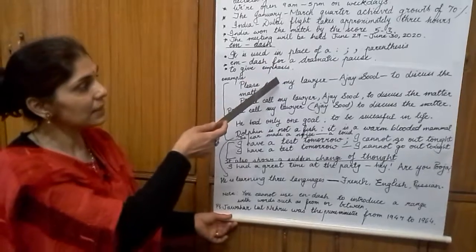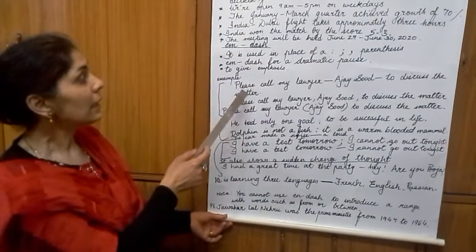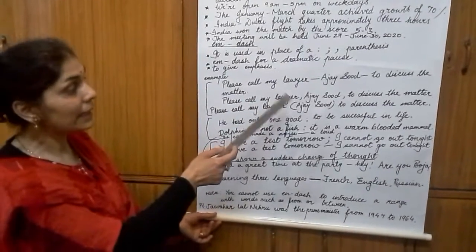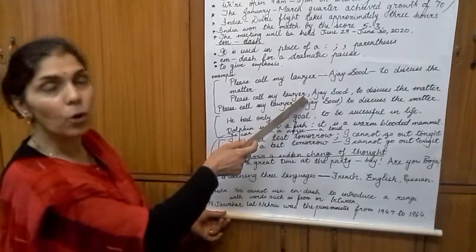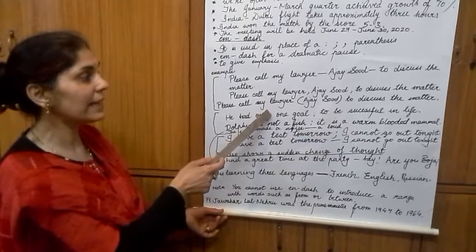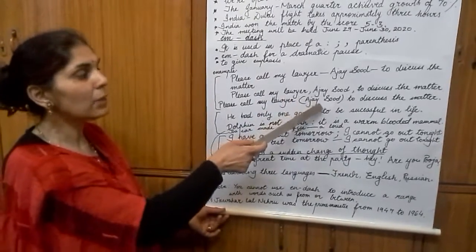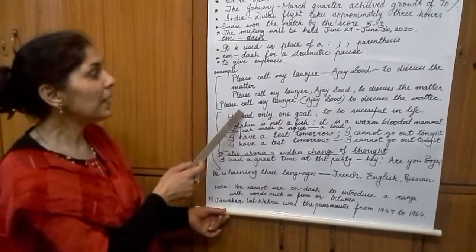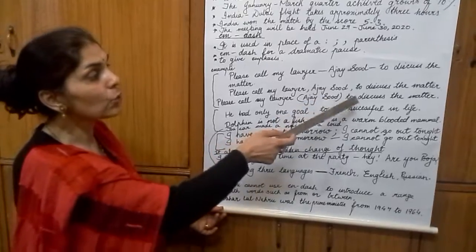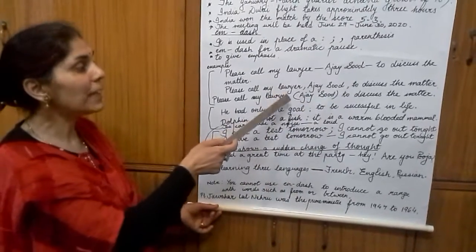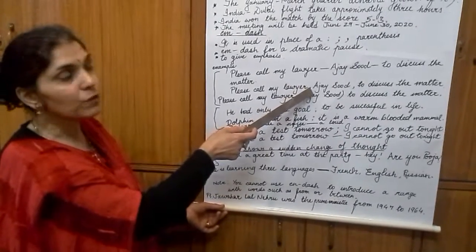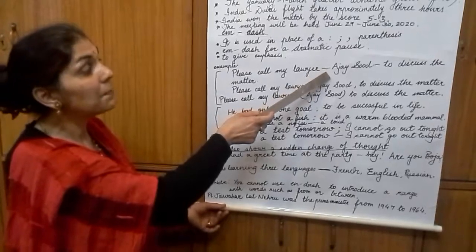For a better understanding, these are some examples written for you. You can write a sentence like this, which is not grammatically incorrect: Please call my lawyer, Ajay Sood, to discuss the matter. You can also write this sentence like this, where you find that the name of the person is not important: Please call my lawyer (Ajay Sood) to discuss the matter. But in place of this parenthesis or in place of this comma, you can use this em dash.